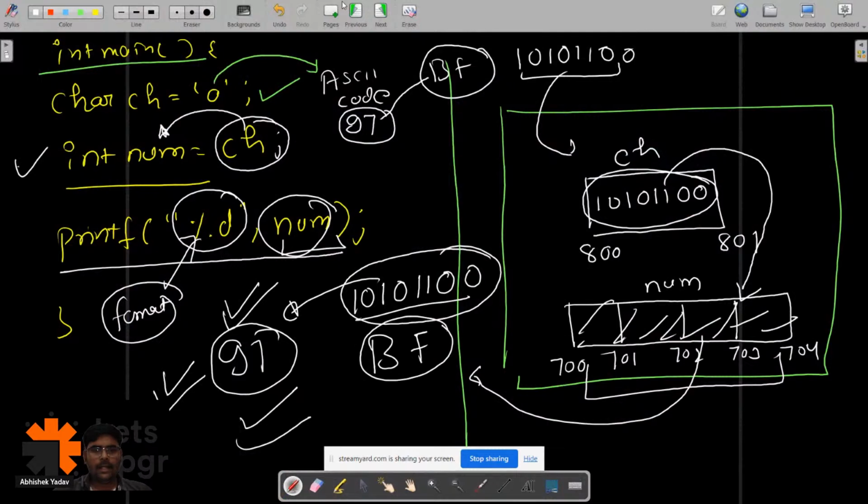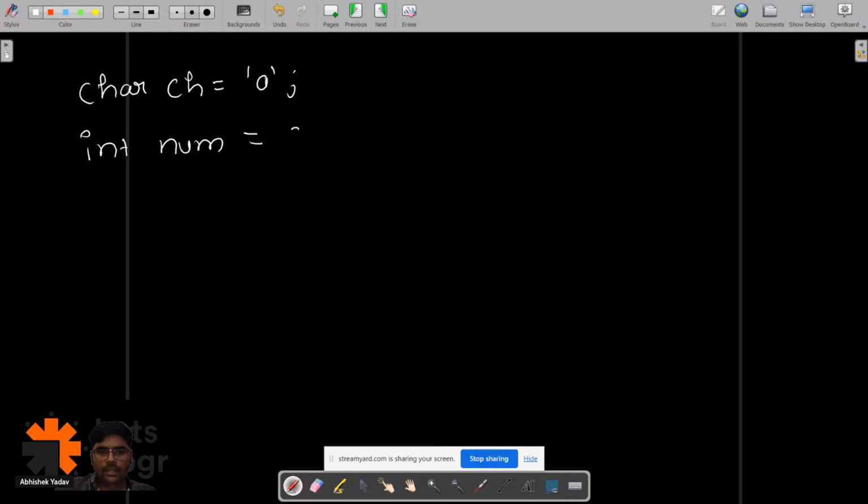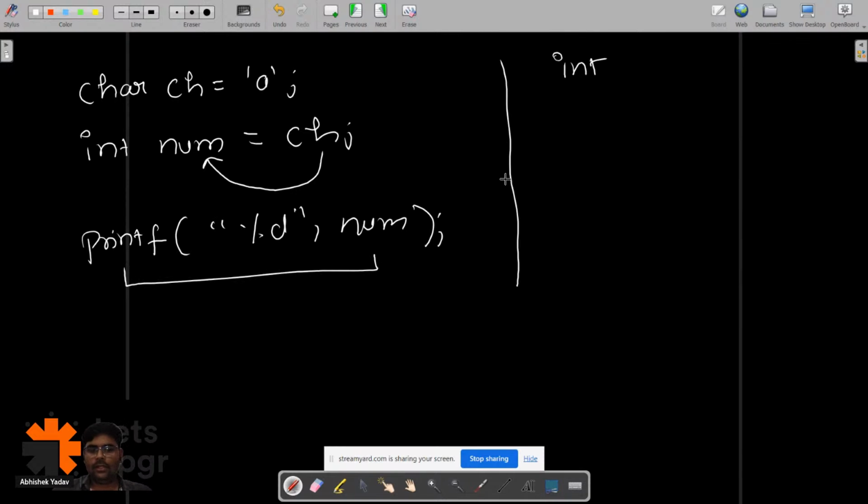So here, in the first scenario, we have character data: char ch is equal to 'A'. After that we take the value of ch and store it in num. Then with printf we print the value of num. This is the first scenario that we saw, and for this one we are getting everything correct.